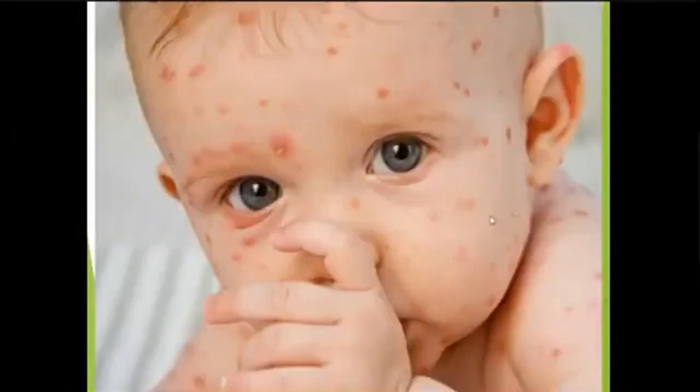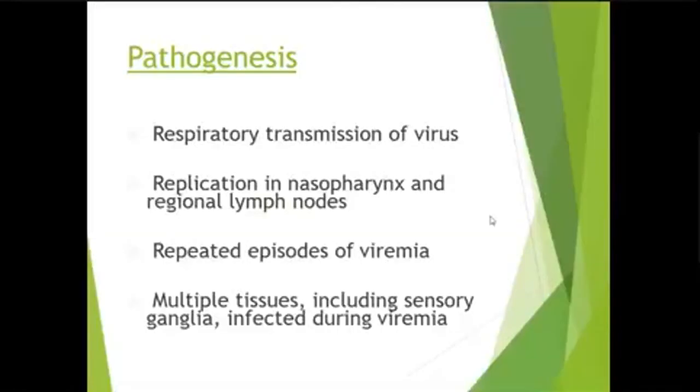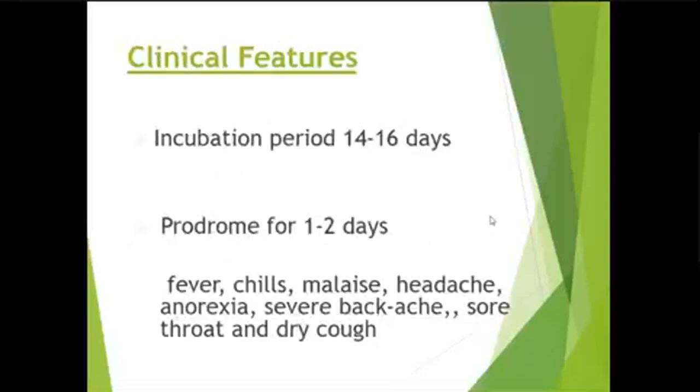You can see a beautiful kid with chickenpox. There is respiratory transmission of the virus. The virus replicates in the nasopharynx and lymph nodes. There are repeated episodes of viremia, and with each episode of viremia, there will be appearance of a new crop of vesicles. Incubation period is 14 to 16 days. Initially, there is a prodromal phase of 1 to 2 days of fever, chills, malaise, headache, anorexia, severe backache, sore throat, and dry cough. Later on, the patient will develop the rash.